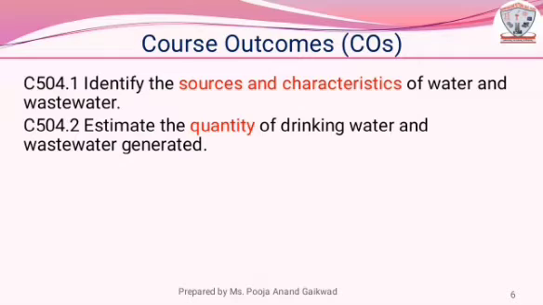Second course outcome is C504.2. Estimate the quantity of drinking water and wastewater generated. Estimation of water means knowing the quantity of drinking water that will be provided to the users. Estimation of wastewater is required for calculating the size of pipes which is used for disposal of sewage.